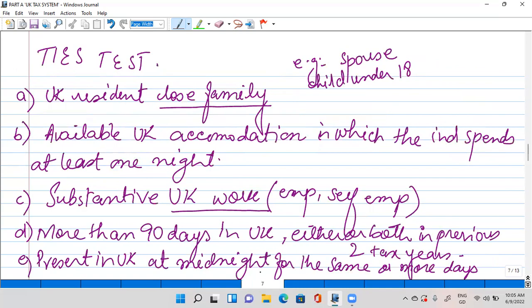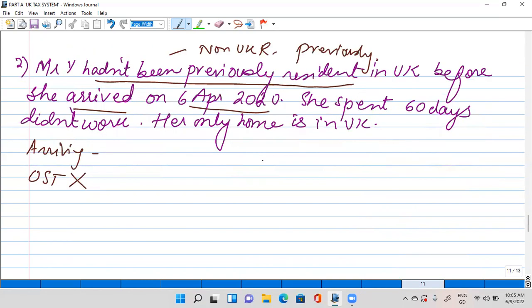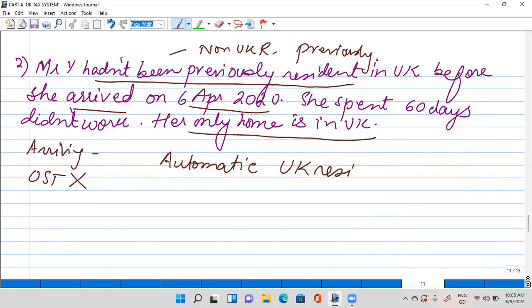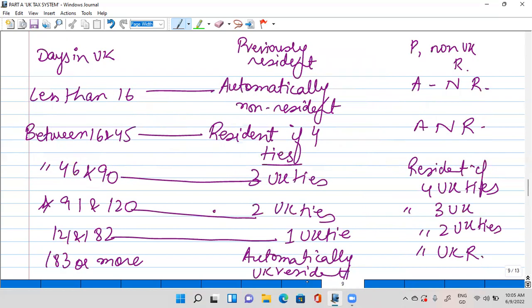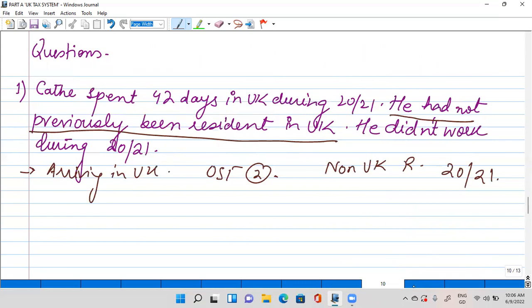Now look very carefully how. It's not only about the time. We have to look for the home. And where is her home? What is mentioned in the question? Her only home is in the UK. So then she is an automatic UK resident. So you have to look for these three determinants: time, home, and the working status. This is what you have to look at in your case study.